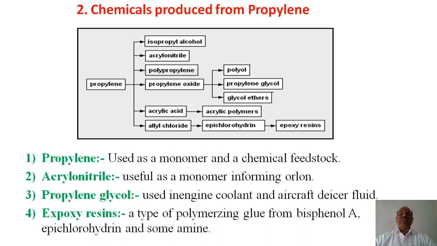So considering acrylic polymer, acrylic plastic, this is one of the products today. It is very popular, very transparent, and very hard and tough in nature. So propylene is one of the starting compounds, and it is used for different purposes. Remember these are some types from propylene: acrylonitrile, propylene glycols, epoxy resins. These are some of their uses.